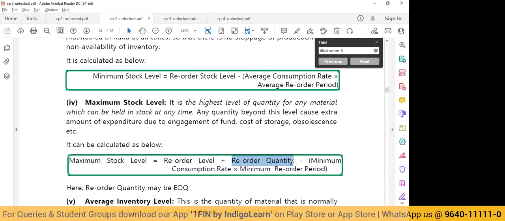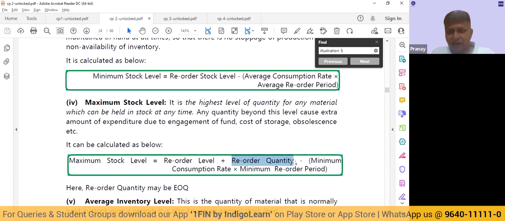So if I use the least number of units for the least period of time, this is what will get consumed by the time I get the reorder quantity. Once I place the order, it will take some lead time, right? If I place it today, I may not get it today. I may get it maybe in 4 to 10 days.